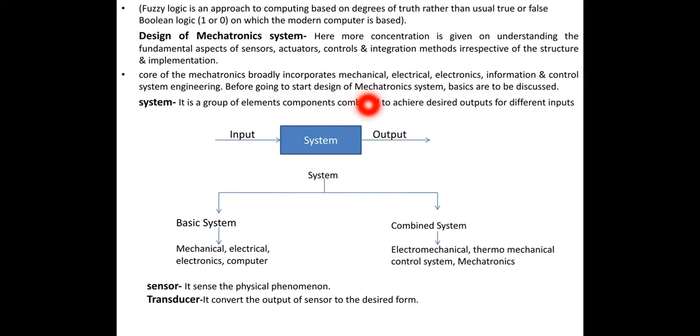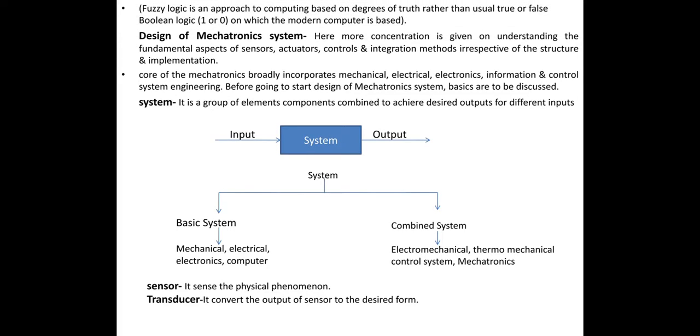Before going to start design of mechatronic system, basics are to be discussed. System, so it is a group of elements or components combined to achieve the desired output of the different inputs. Now see here, this is the system. Some input is given here, so with respect to the input we get the particular output here. So system is broadly classified into basic system and combined system. So basic system means mechanical, electrical, electronics, computer. Combined system means electromechanical, thermomechanical, control system, mechatronics, etc.